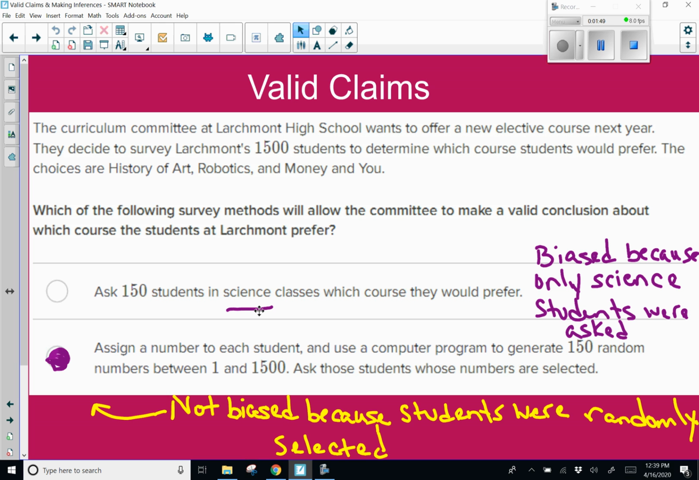In the second answer choice, you'll notice it says assign a number to each student and use a computer program to generate 150 random numbers between 1 and 1,500 and ask those students whose numbers are selected. This one would not be biased because the students were randomly selected.